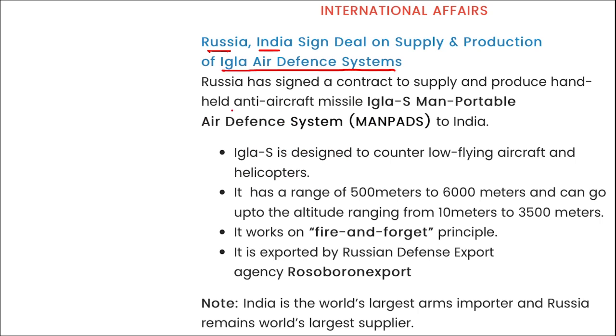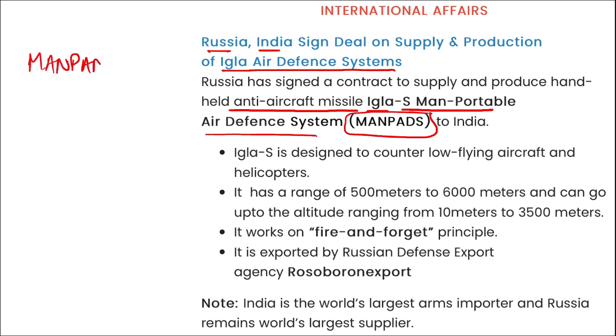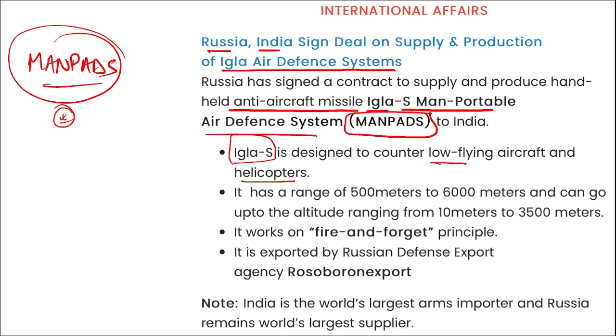This is an anti-aircraft missile, the IGLA-S man portable air defense system, and the full form here is MANPADS. Correct. And what is this? Man portable air defense system. Correct. So this will be developed and produced in collaboration between India and Russia, and the IGLA-S is designed to counter low flying aircraft and helicopters.